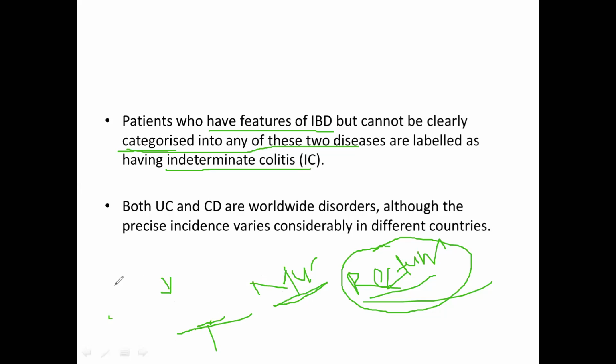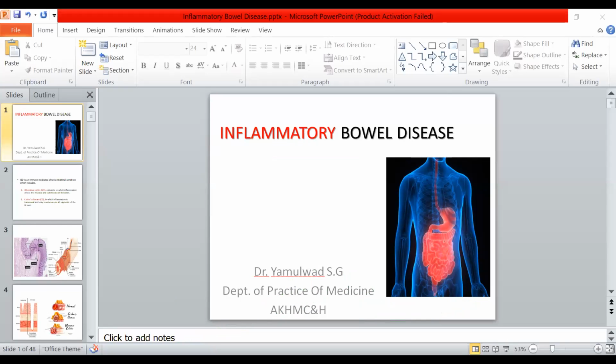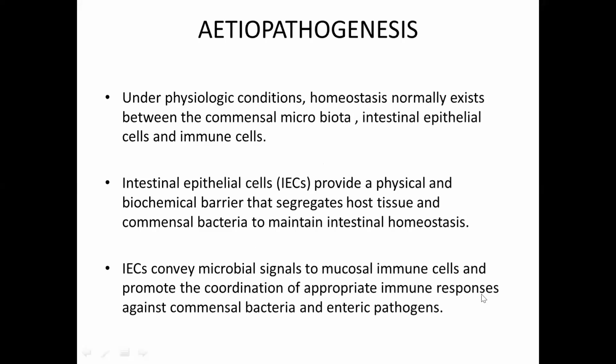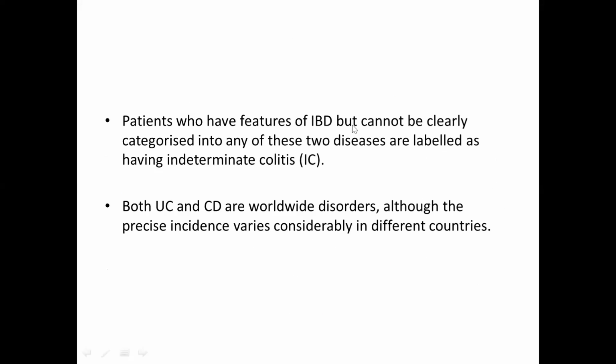So we were seeing this indeterminate colitis.